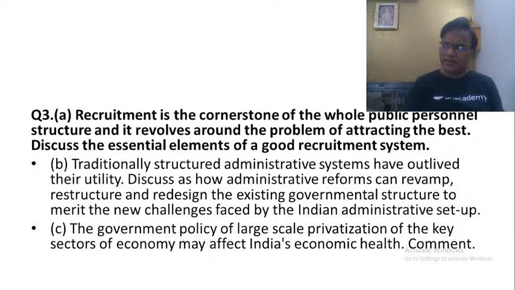So if tomorrow the railway stations are privatized, then the railway stations might also become like airports. Entry into the railway station, you have to pay a huge amount of money, 500 rupees. And if you have to buy a bottle of water in the railway station, it will be 300 rupees. A cup of coffee can be 500 rupees. That is what we see in the private sector also, like what we see in the airports.